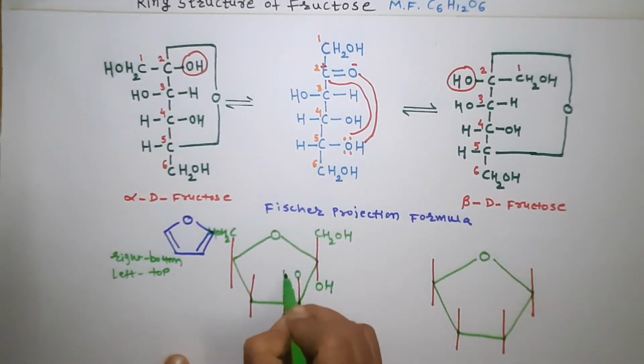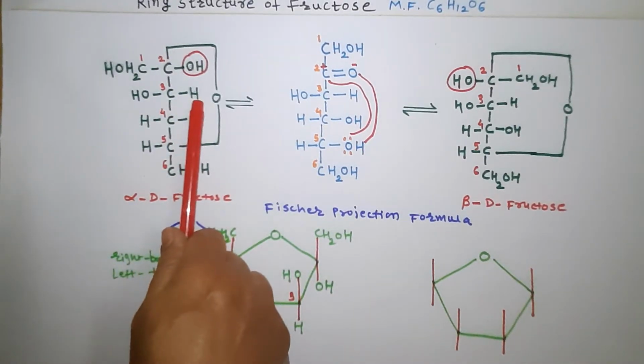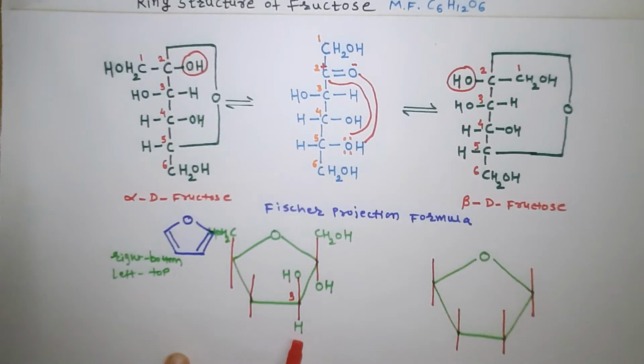What we get here for this OH and H. Remember, this is carbon number 3. For carbon number 3, hydrogen is towards the right side. Therefore, here hydrogen is below the plane of this carbon ring, at the bottom.